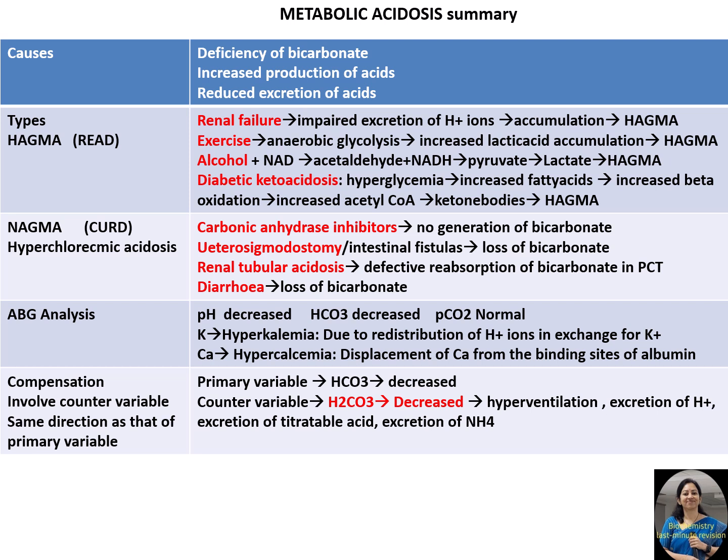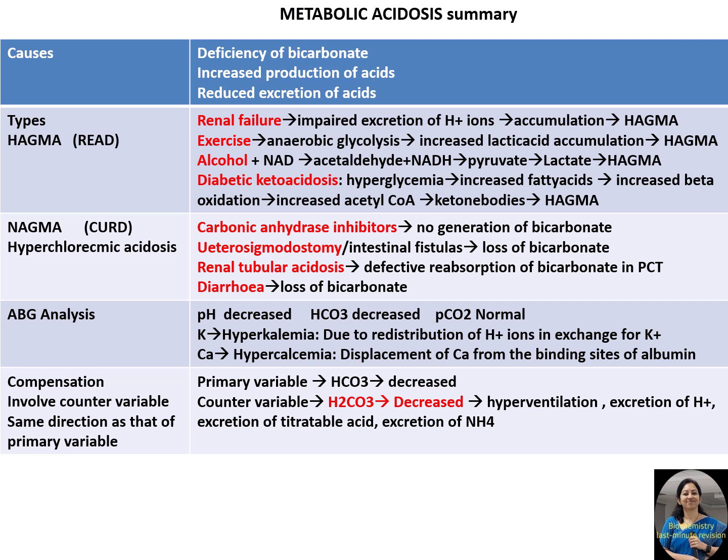this is CURD, C-U-R-D. C stands for carbonic anhydrase inhibitor, U for ureterosigmoidostomy, R for renal tubular acidosis, D for diarrhea. Coming to ABG analysis, pH is decreased, bicarbonate is decreased, partial pressure of carbon dioxide is normal. So metabolic acidosis is characterized by hyperkalemia and hypercalcemia.